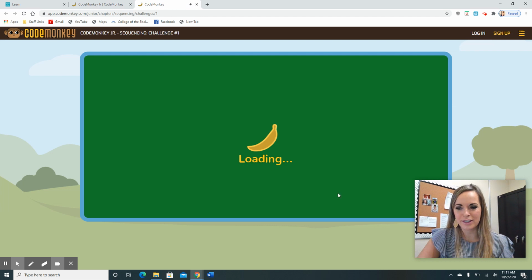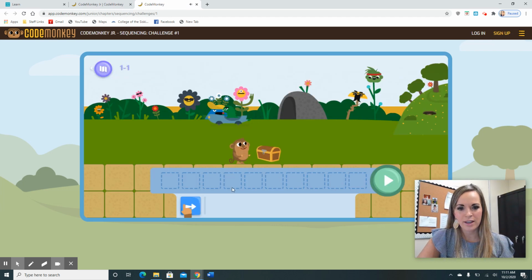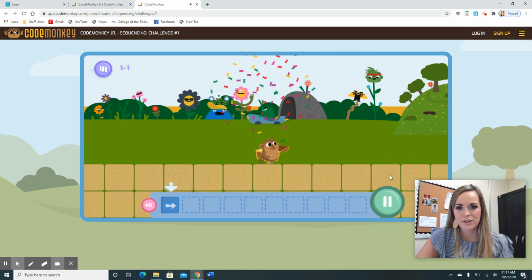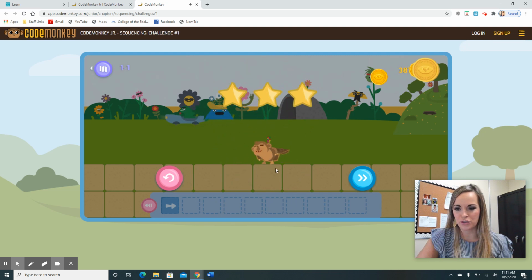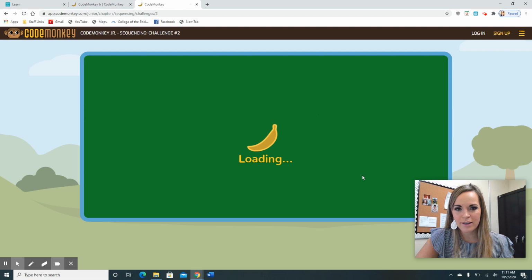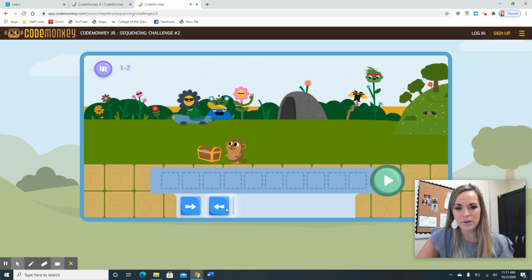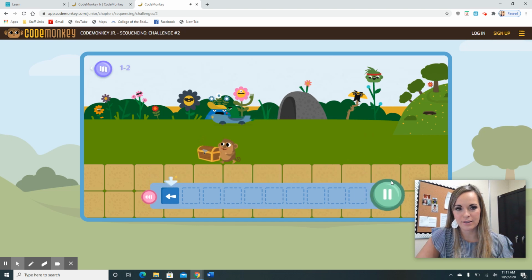So I just want to show you this little game right here, if it'll load. So it's telling you to move forward. So the monkey always wants to get the treasure chest. And you don't have to know how to read, which is so amazing. You're just going to try to direct the monkey where to go.